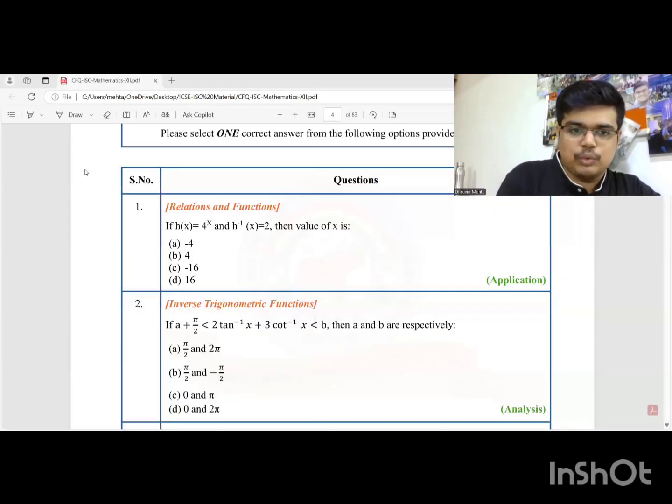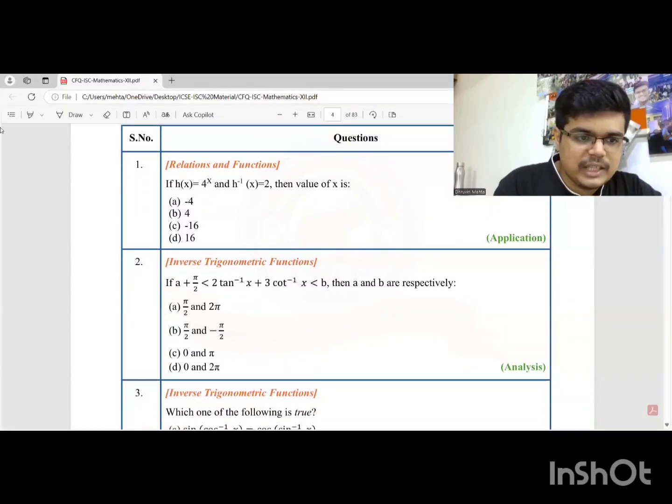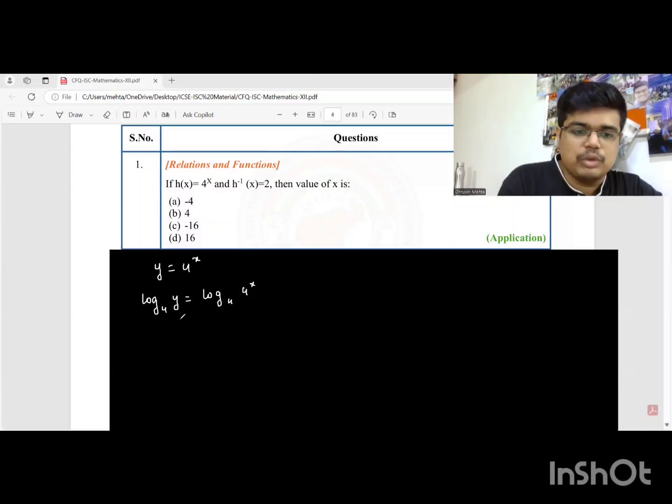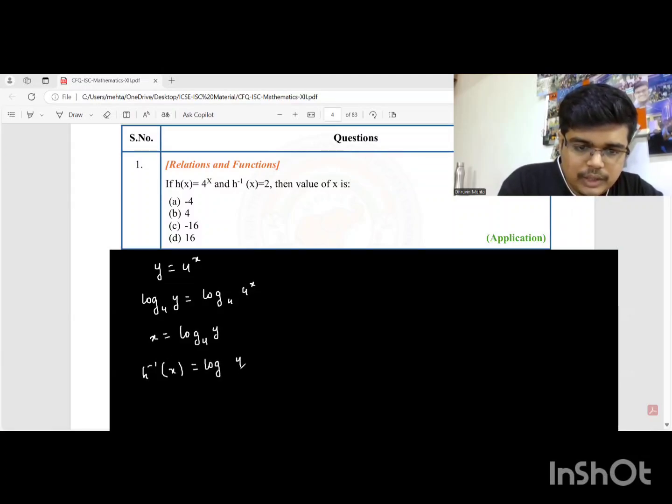The first question that we have is question number 1, where h of x is equal to 4 raised to x, and they've given h inverse of x is equal to 2. We have to find the value of x. Now, students, you have to understand we need to find the inverse of this function. So over here, we have just discussed that inverse of exponential function is log and inverse of log is exponential. In this case, when we start with y is equal to 4 raised to x, we'll take log on both sides. So log of y, and the base this time has to be 4, will be log of 4 raised to x to the base 4. So this x comes down, log 4 to the base 4 is 1. So therefore, x is equal to log of y to the base 4, which means my h inverse of x is going to be log of x to the base 4.